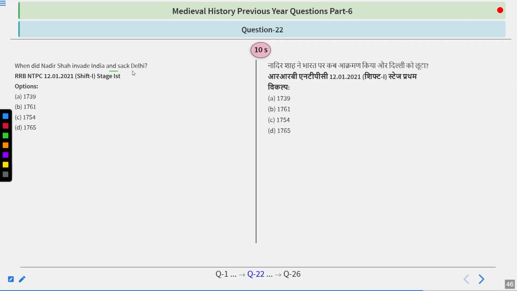When did Nadir Shah invade India and sack Delhi? Options are 1739, 1761, 1754, 1765. Try to figure out this question, guys.